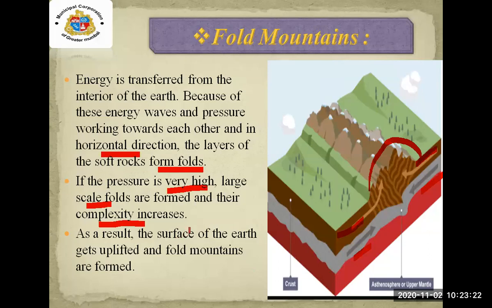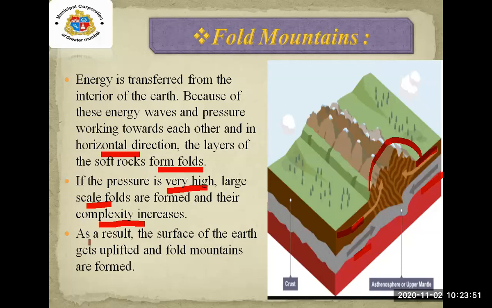But in some cases, due to internal changes and internal movements, sometimes the pressure is very high. That time you can see the folds on a large scale, and the complexity increases, meaning the twist you can see in the mountains as fold mountains. Complexity means you can say the twist or a very complicated thing.